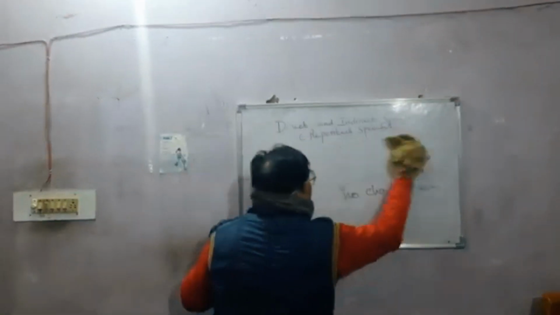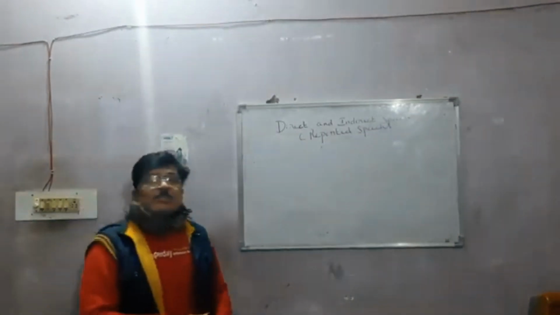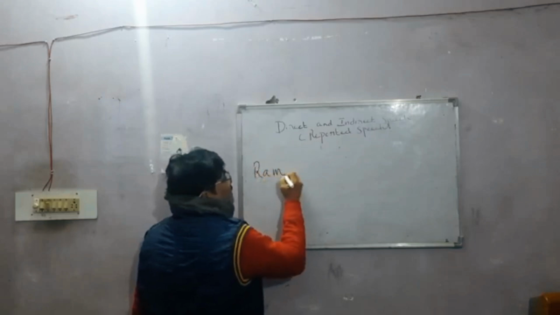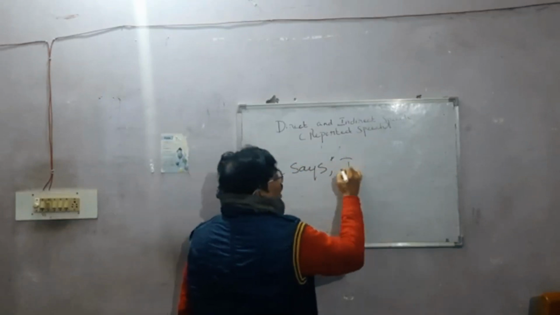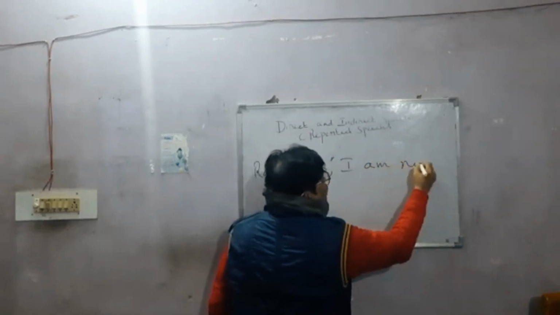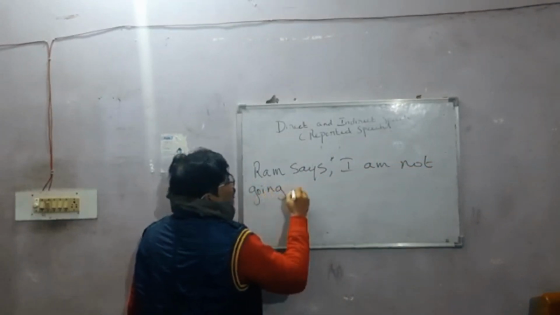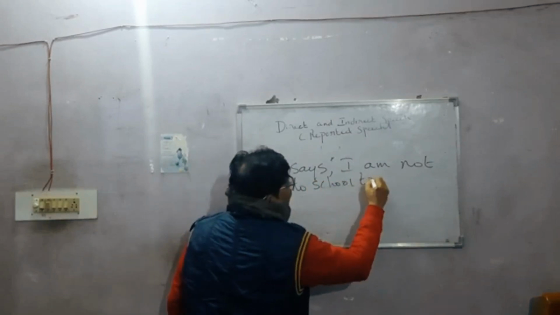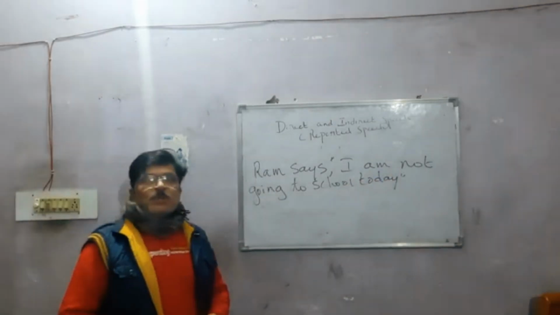When you get a sentence to change to indirect speech, for example, Ram says, "I am not going to school today."